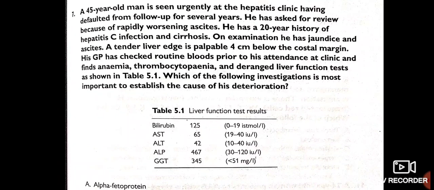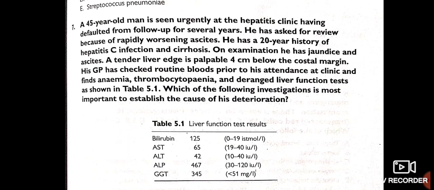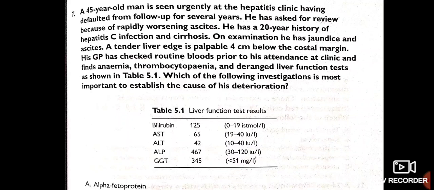A 45-year-old man is seen urgently at the hepatitis clinic, having defaulted from follow-up for several years. He has asked for review because of rapidly worsening ascites. He has a 20-year history of hepatitis C infection and cirrhosis. On examination, he has jaundice, ascites, and a tender liver, which is palpable 4 cm below the costal margin.